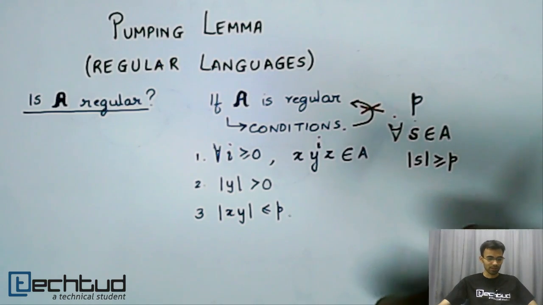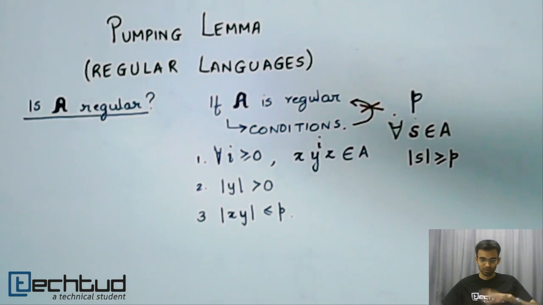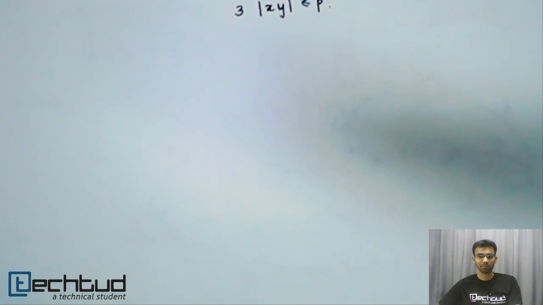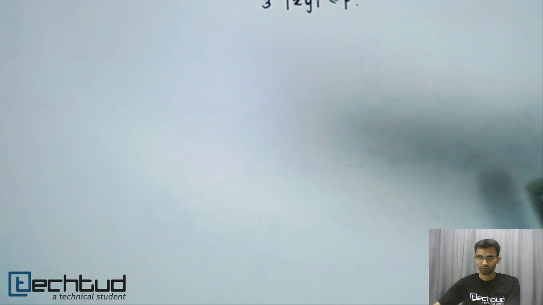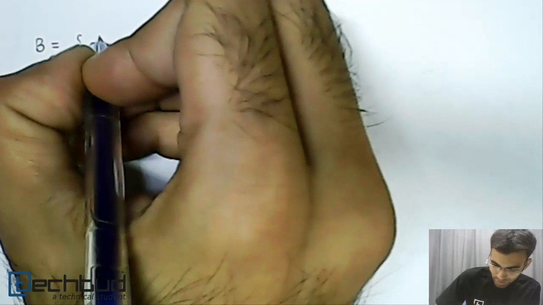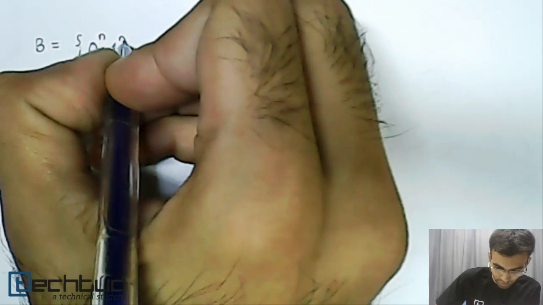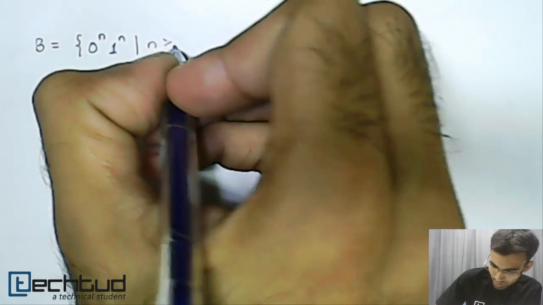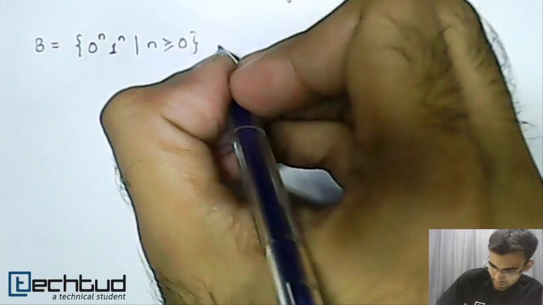Right? So let's look at an example of how we use the pumping lemma. So consider the following. Is the language B containing strings 0 raised to n, 1 raised to n, where n is more than or equal to 0, is this regular?